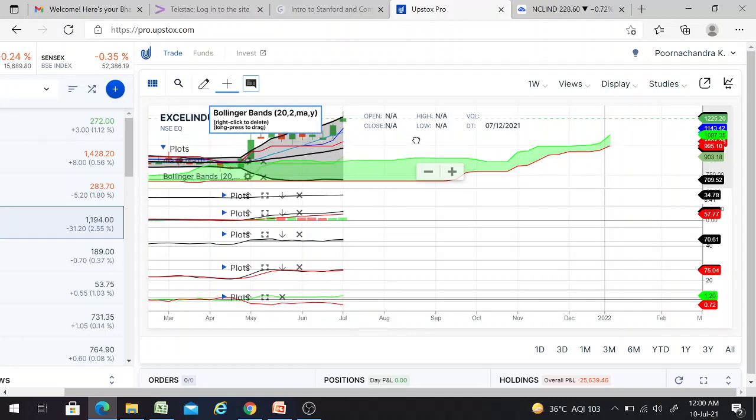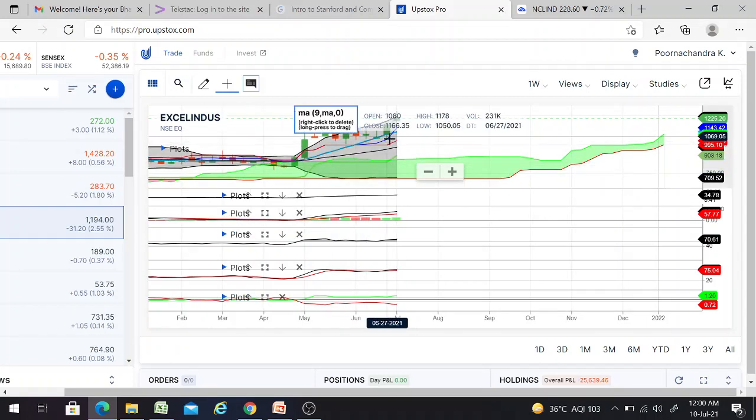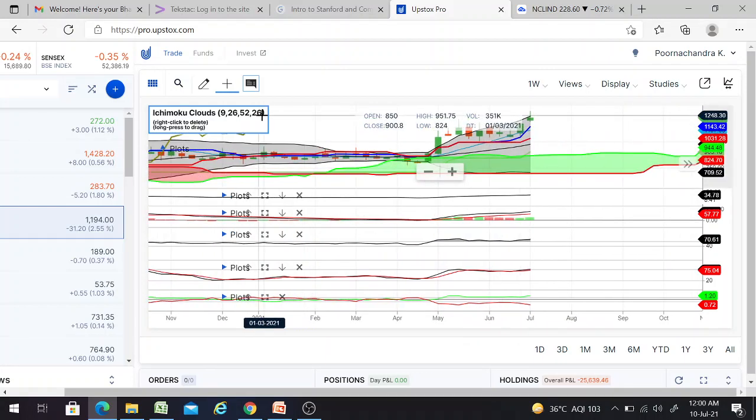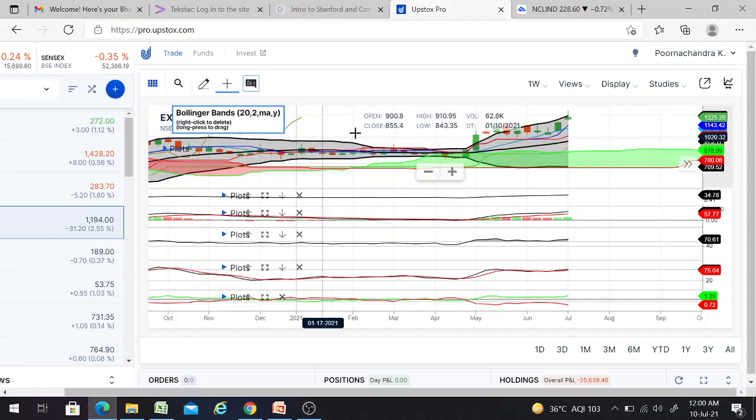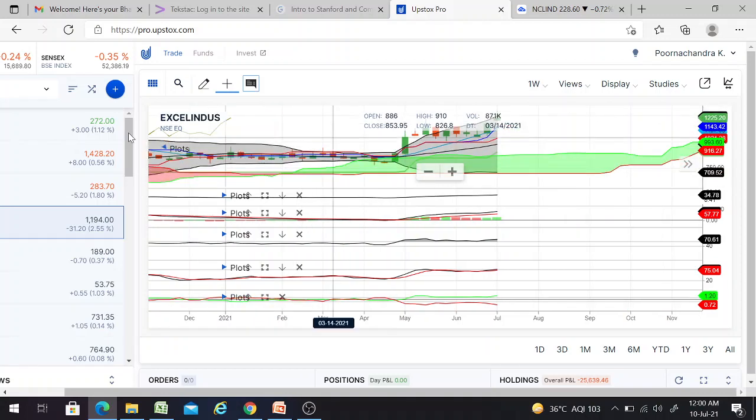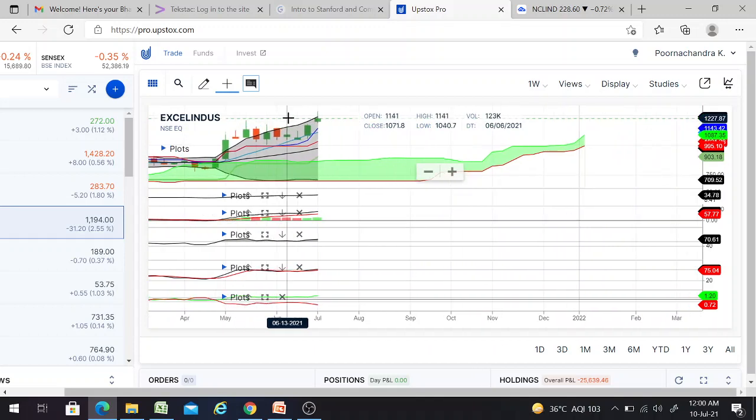The super trend is in green color, and the candles are above the cloud, and the gray color line, which is here, is also above the candles, friends. Here also we are getting more than 5 to 6 buy signals, friends. So this is also a perfect buy call stock, friends.